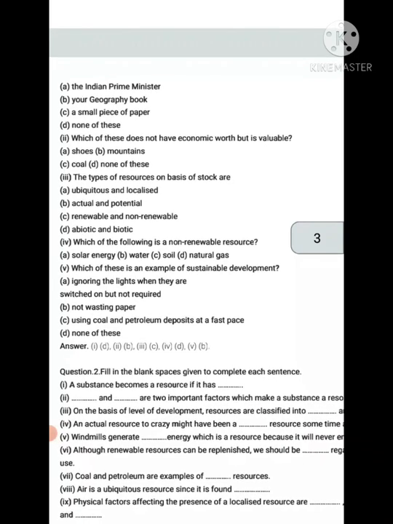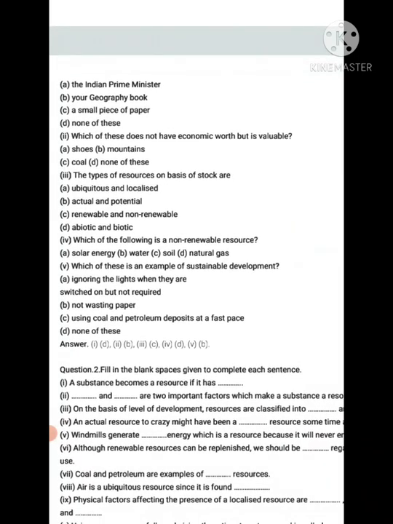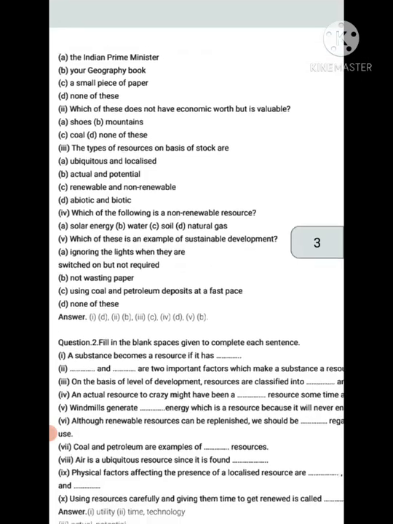Which of these is an example of sustainable development? Ignoring the light when they are switched on but not required, not wasting paper, using coal and petroleum deposits at a fast pace. The answer is not wasting paper.